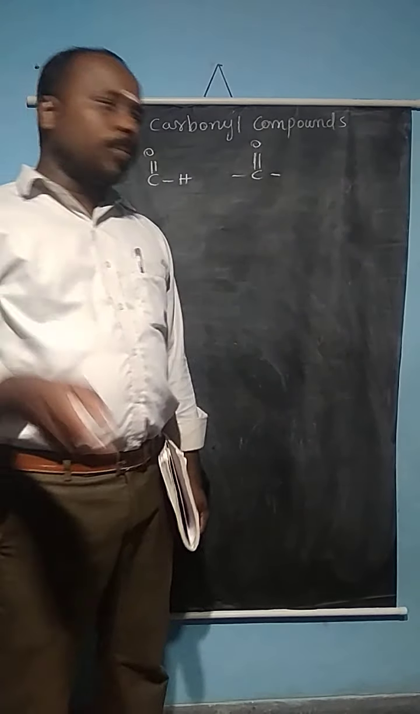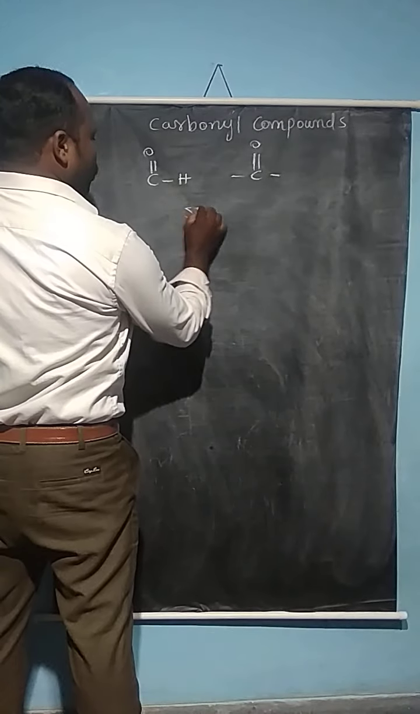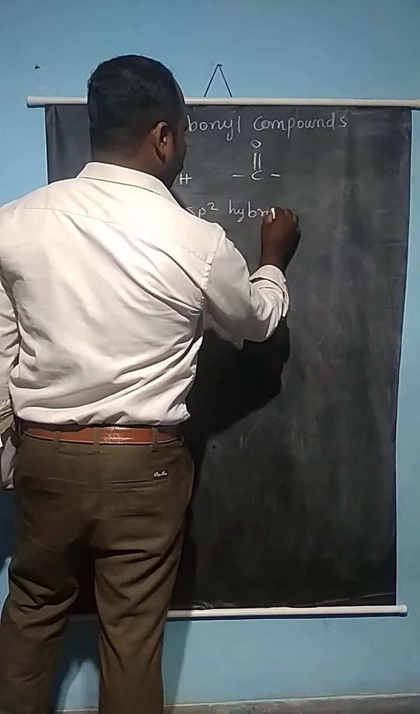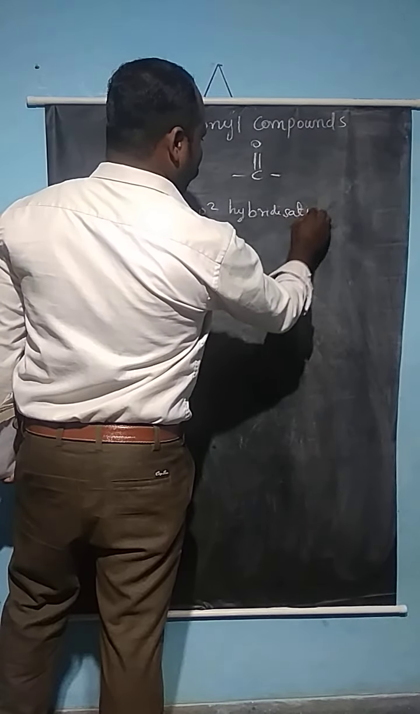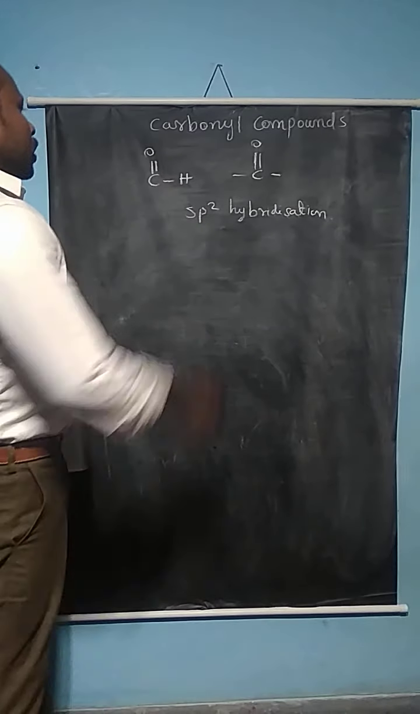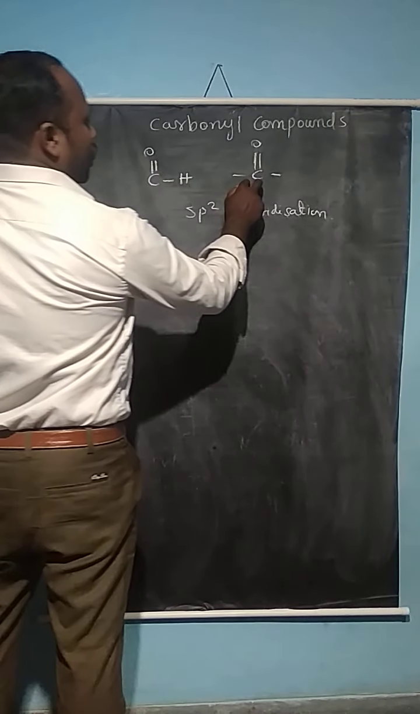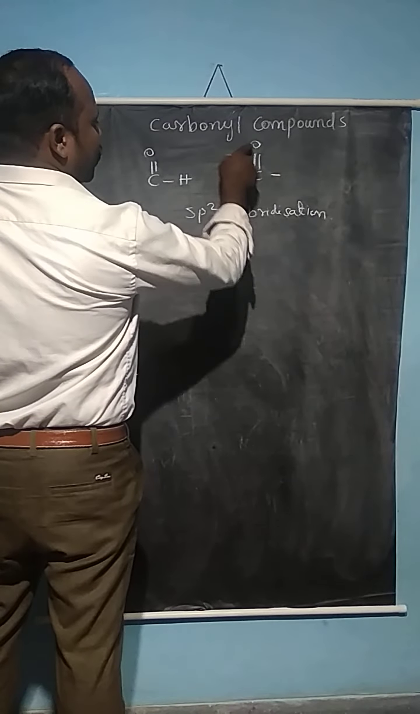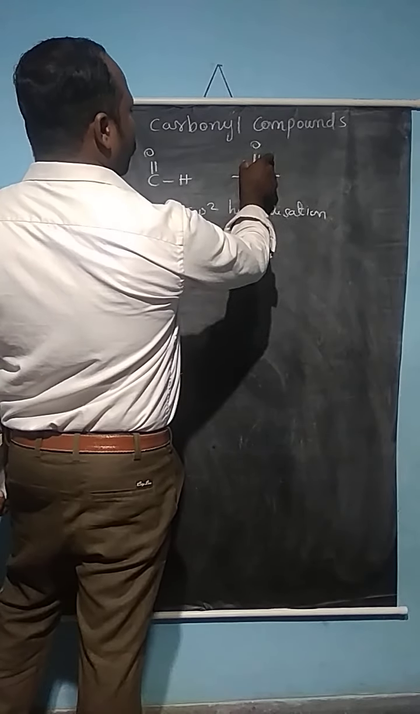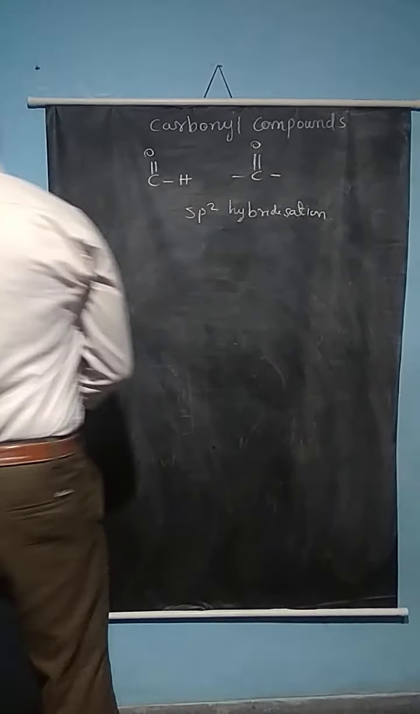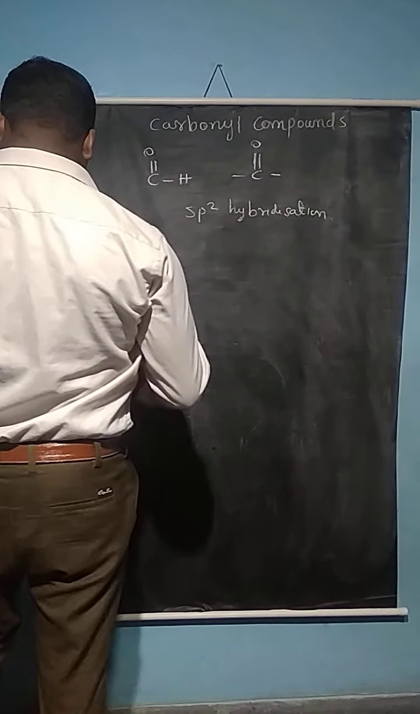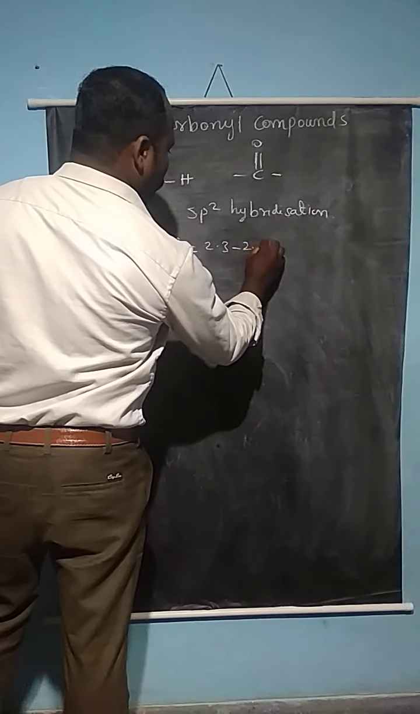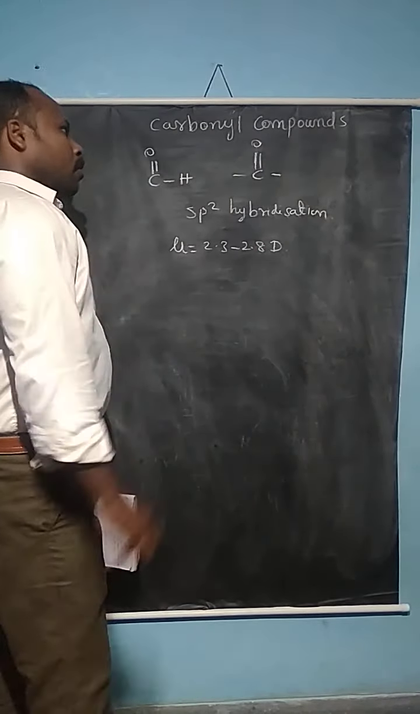The structure of carbonyl compounds is actually sp2 hybridization. Here also the same: oxygen is the more electronegative atom, so it attracts the electrons from the pi bond, and the double bond gets partially polarized. Now we will see the dipole moment value. Mu is equal to 2.3 to 2.8 D for carbonyl compounds.